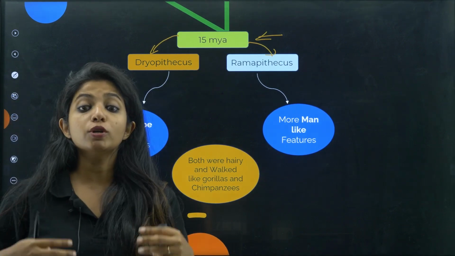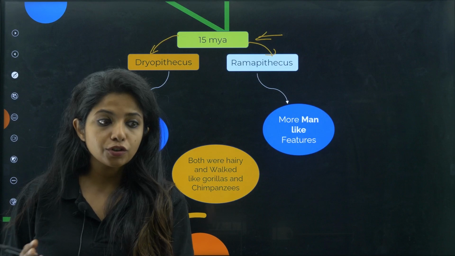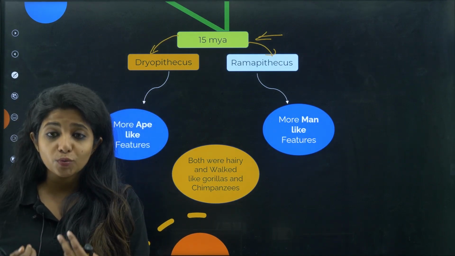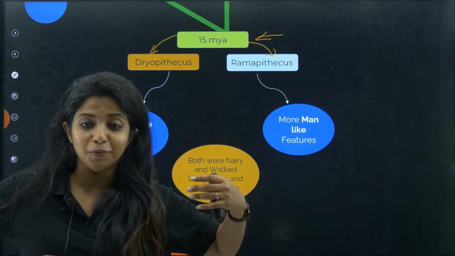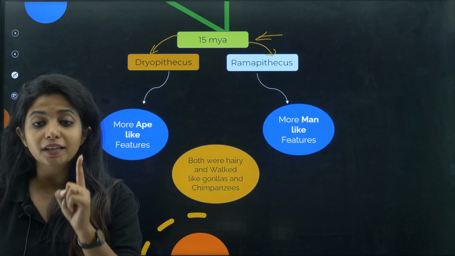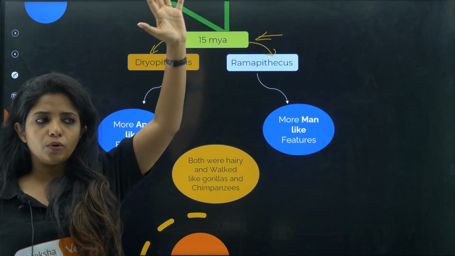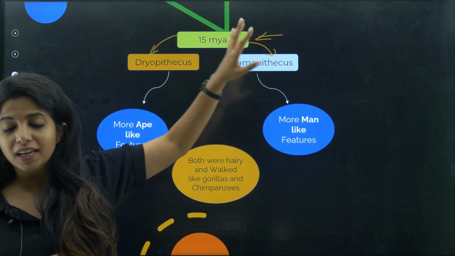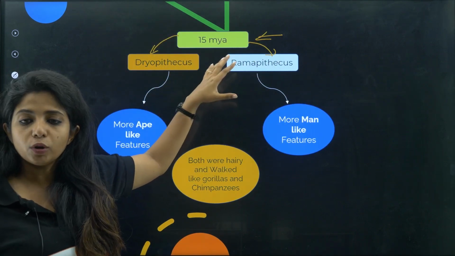So do you think that a question could arise from this? Yes. There's a true chance for questions to arise from this, and you cannot skip all this small bit of information, which is why I am even acting and showing you how they moved. Okay, so 15 million years ago. The last was 65 million years ago, that is the data that we had. Then we skipped all those years and we came to 15 million years ago. Then we had what, children?